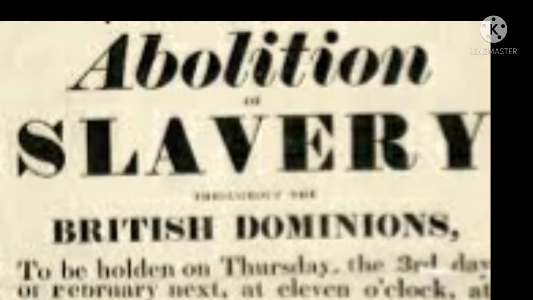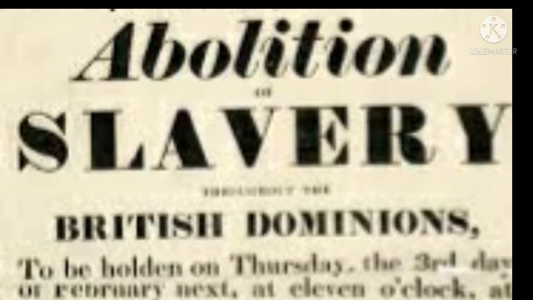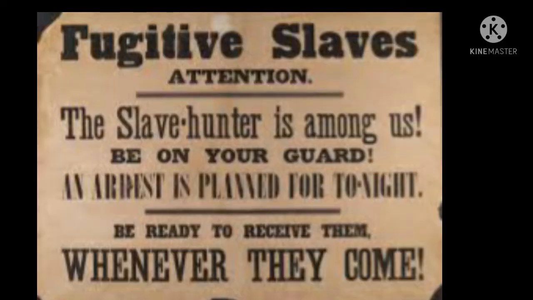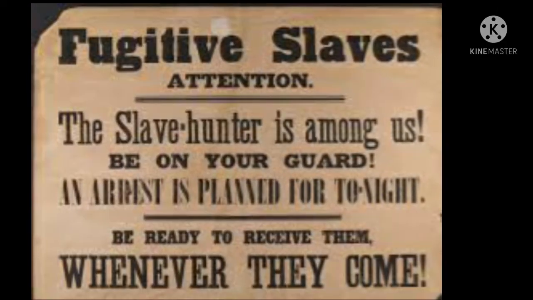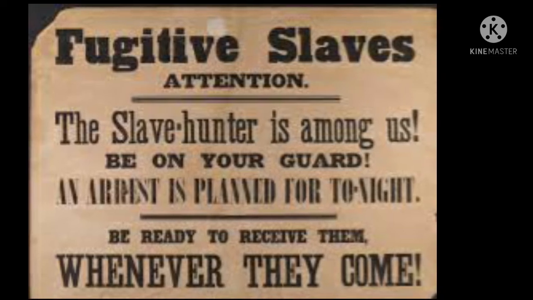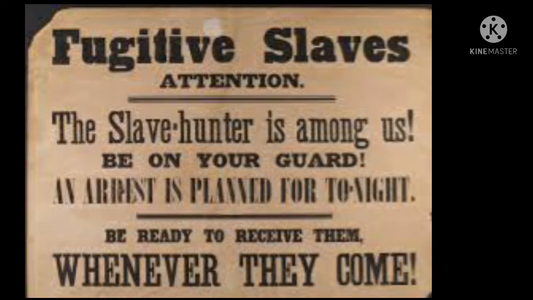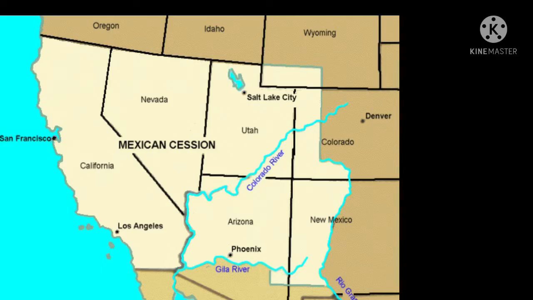Over the next few years, the practical implementation of the Fugitive Slave Act became a source of intense anger as anti-slavery groups in the North especially tried to frustrate the new law and break it up in street riots and that type of thing. Eventually, the Compromise of 1850 was seen as a failure because of the immense tensions between North and South. The Compromise came to be seen as a postponement of problems rather than a solution to problems.